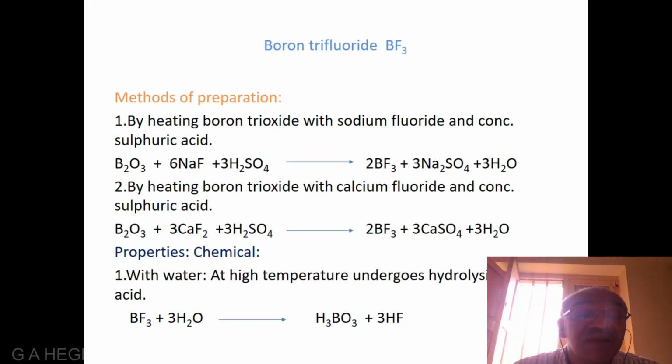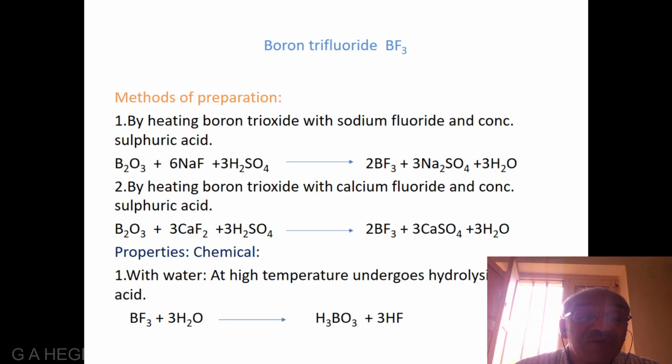In the second method, it is prepared by heating boron trioxide with calcium fluoride and concentrated sulfuric acid. The equation is B2O3 plus 3CaF2 plus 3H2SO4 gives rise to 2BF3 plus 3CaSO4 plus 3H2O.